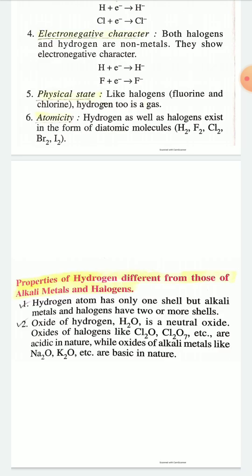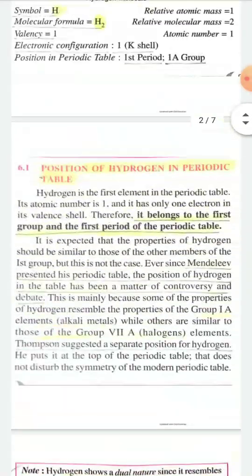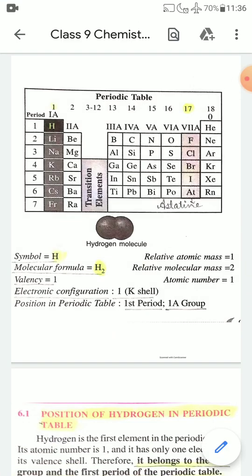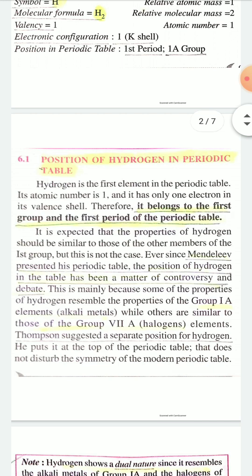Due to similarities in the properties of hydrogen with those of halogens and alkali metals, you can place hydrogen in the modern periodic table in group 1 and in group 17 also. The position of hydrogen in the periodic table has been a matter of controversy and debate.